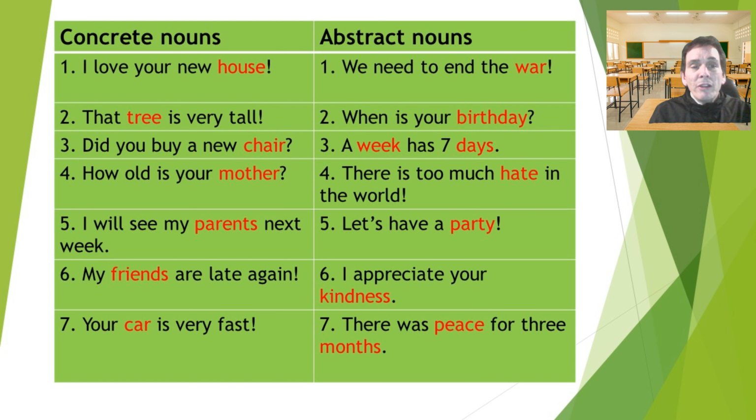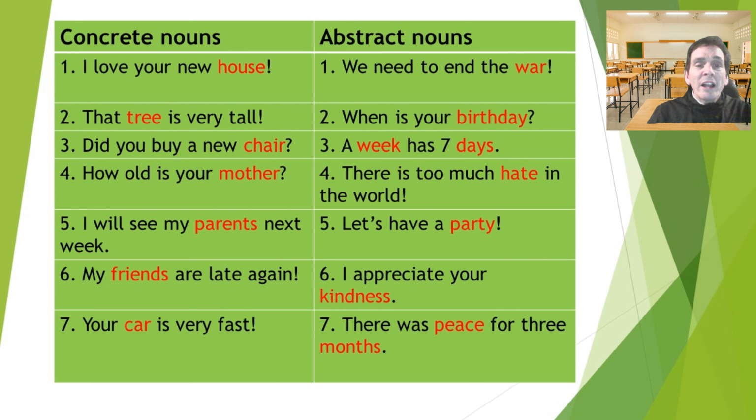Number 2, that tree is very tall. Number 3, did you buy a new chair? Number 4, how old is your mother? Number 5, I will see my parents next week. Number 6, my friends are late again. Number 7, your car is very fast.